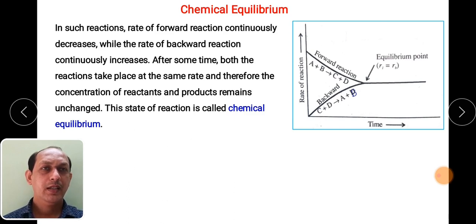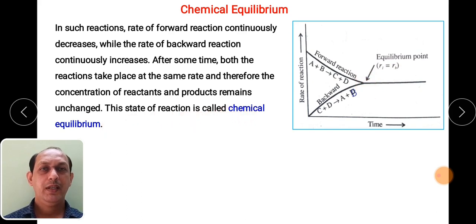So let us see the reactions where there is a reversible reaction. In the case of the forward reaction, what will happen? The rate initially decreases drastically up to one particular point, and then it becomes constant. And when the backward reaction takes place, as time progresses, the rate of the reaction increases and reaches the maximum, then it becomes stable. So there occurs a point where the rate of forward reaction is equal to the backward reaction. We can say this is a state where chemical equilibrium exists.